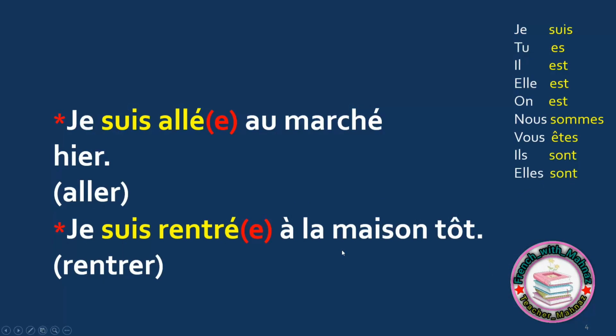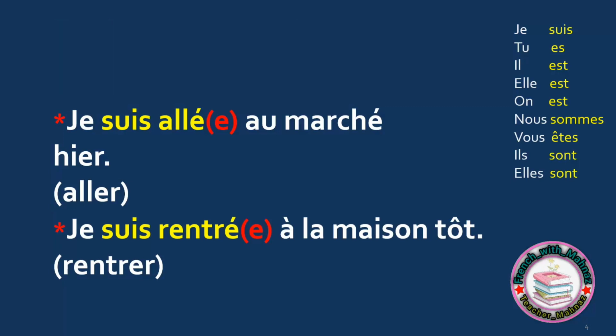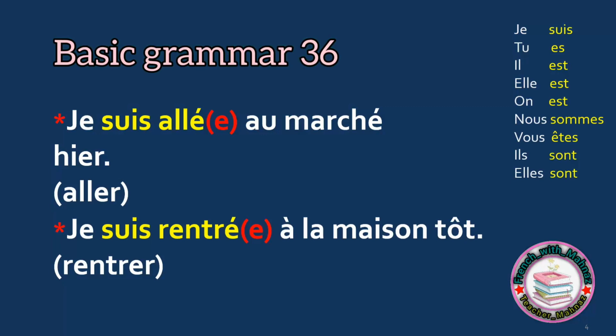And you should know that we use être, to be, as the helping verb in passé composé for two types of verbs. One, movement verbs, which here I mentioned two of them. I will give you a list of most common movement verbs in Basic Grammar 35 and Practice 15. Next group is reflexive verbs, which I will talk about in details in Basic Grammar 36.